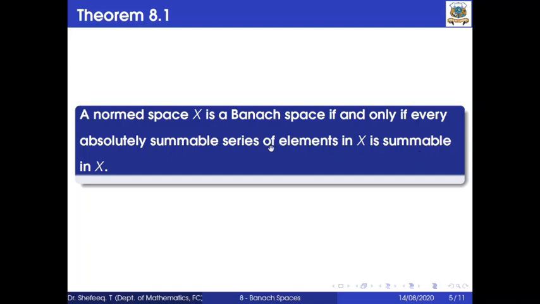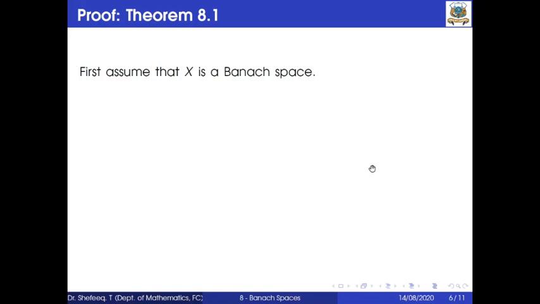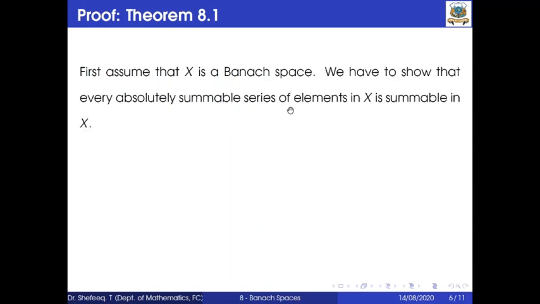Okay, so we know what is meant by a Banach space, and also the definition of a summable series, and absolutely summable. So we will go to the proof of this theorem. First, assume that X is a Banach space. Now we have to show that every absolutely summable series of elements in X is summable in X.